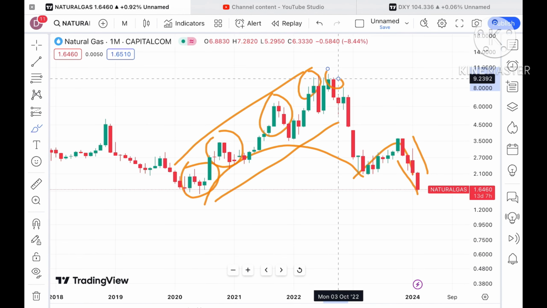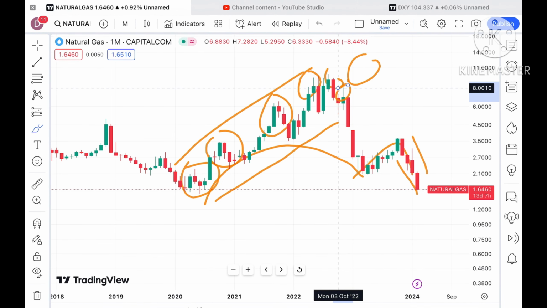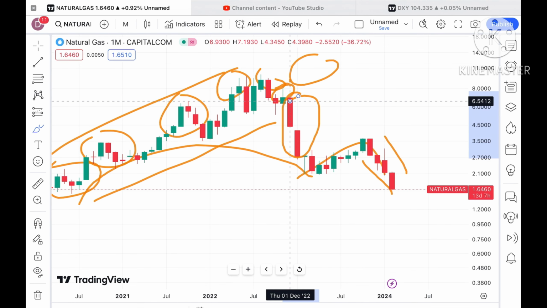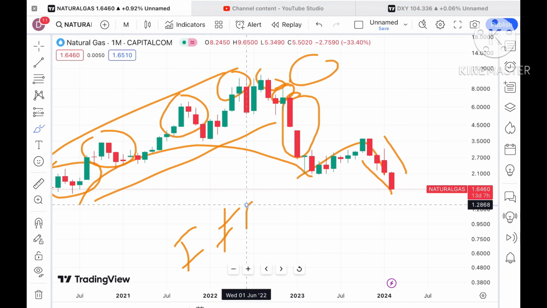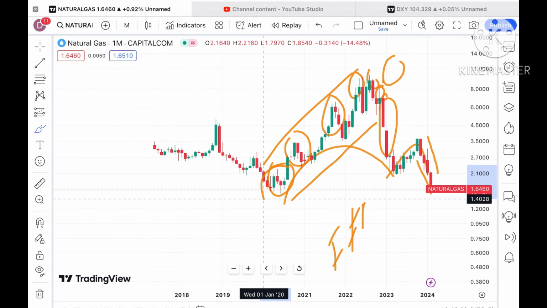I've been telling you this in most of my videos, because those who are new have to understand how the price of natural gas is moving. For the sixth time, it didn't sustain because of the war situation between Russia and Ukraine, and after that there was a fall. This is the fall we have seen because of the import and export imbalance, and because of the dollar continuously rising.